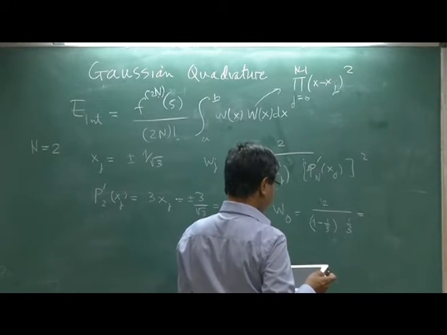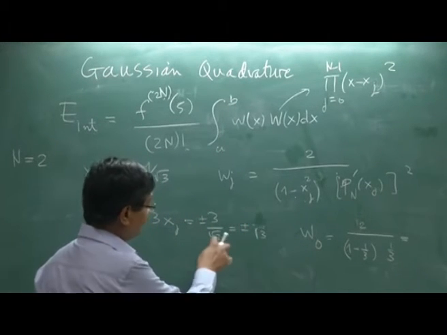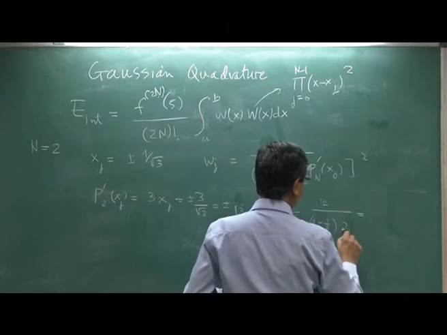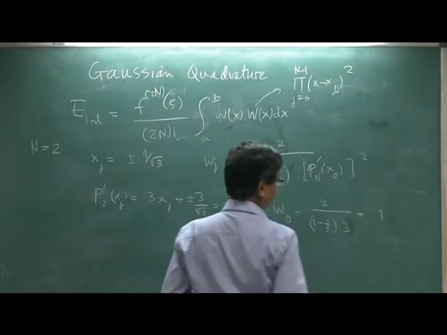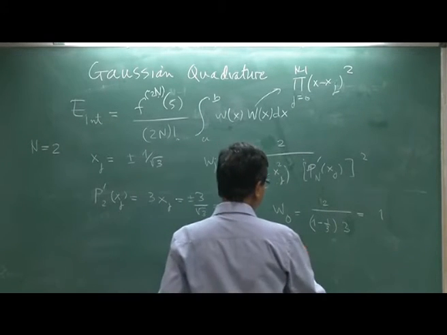I am making a mistake, I think. This is root 3 above, 3 by root 3, so this is 3 above, so this becomes 1. So both, in fact w1 is also 1, you can just check.